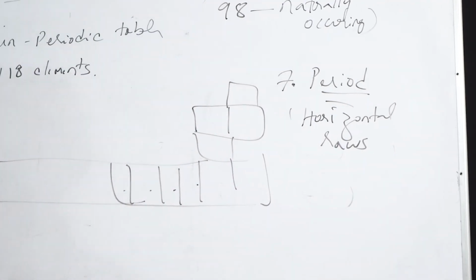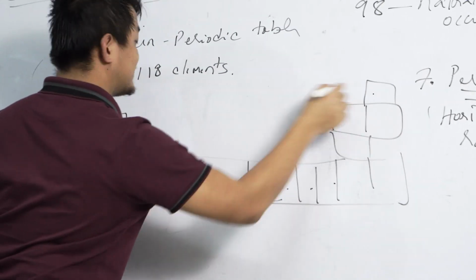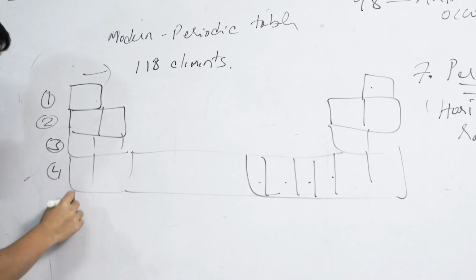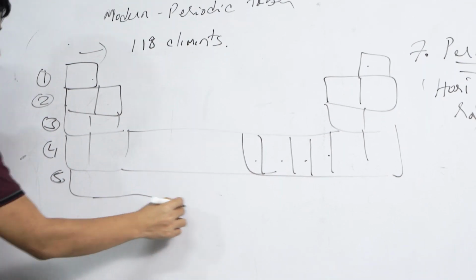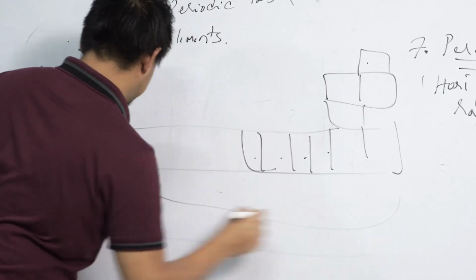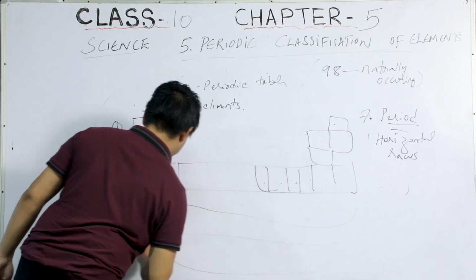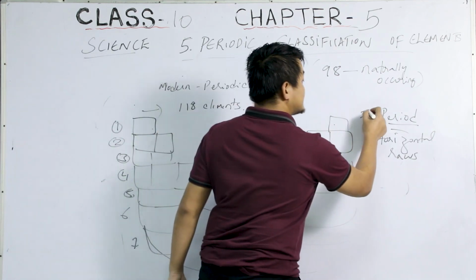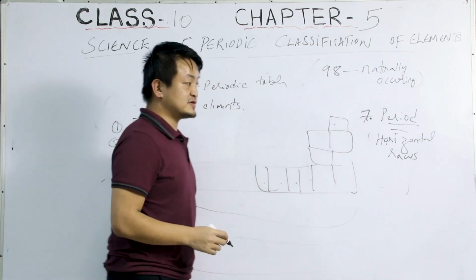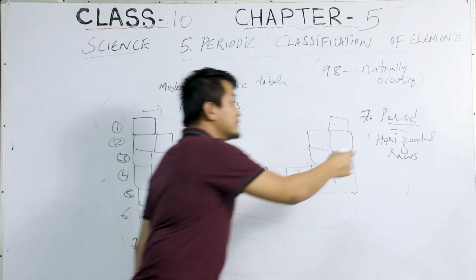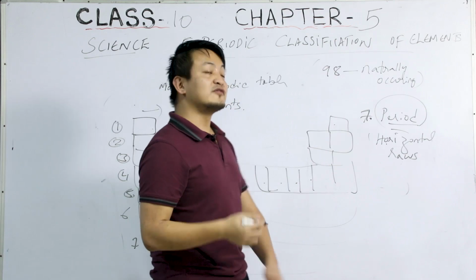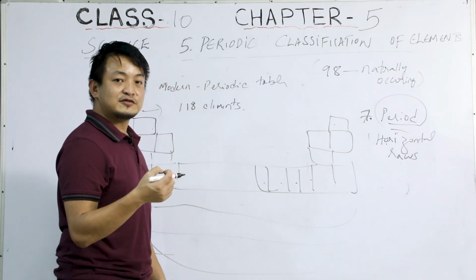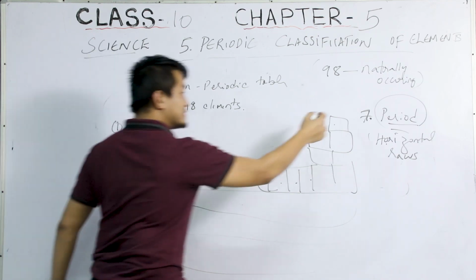Clear? So, the first period, horizontal, second period, third period, fourth period, fifth period, we have a sixth period, and we have a seventh period. So in the modern periodic table today, we have 7 horizontal rows, and that is known as period, okay? So these things you have to know before we start this early classification. So that is period. Clear?